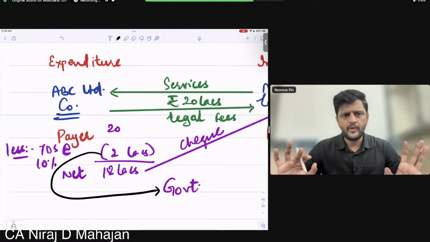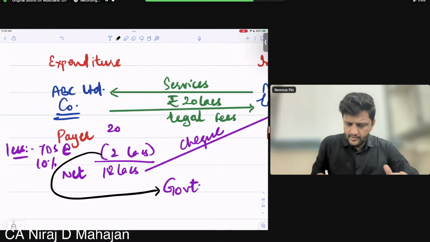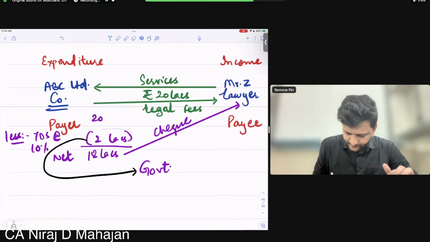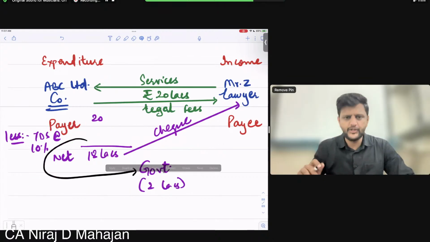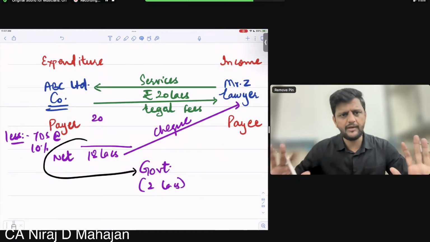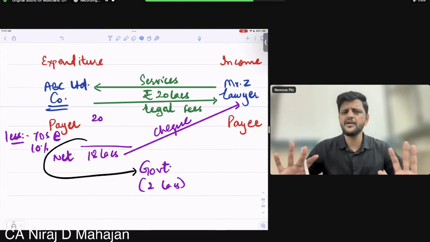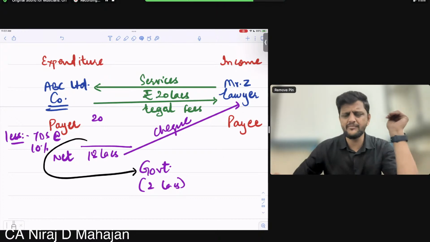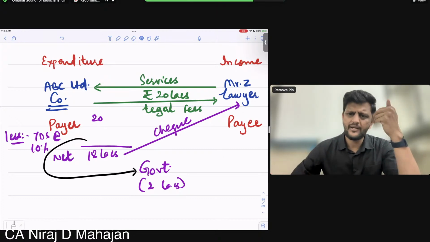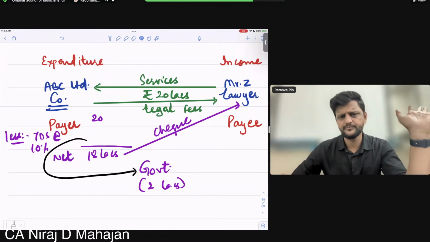And now, when the company actually pays this amount, to whom, bachcho? Government. Understood or no? So they have paid off their liability. Basically, liability means their duty, I'm saying. Clear till here? So once it sits in the balance sheet first as a liability item, it is then paid off to the government. Simple. Government of India.